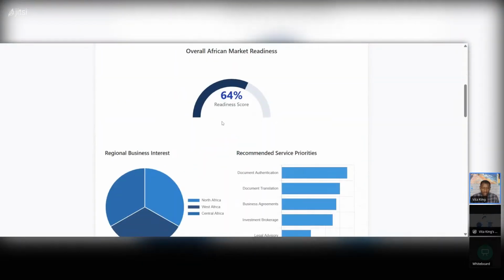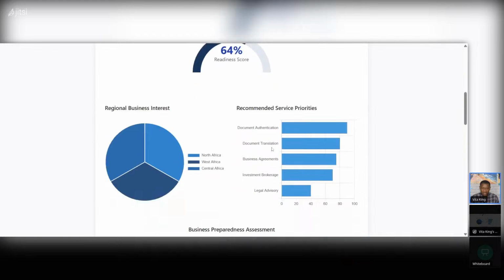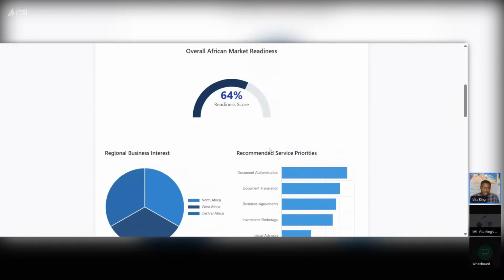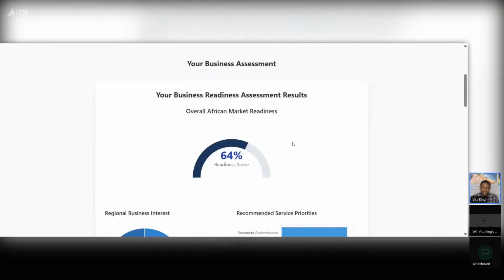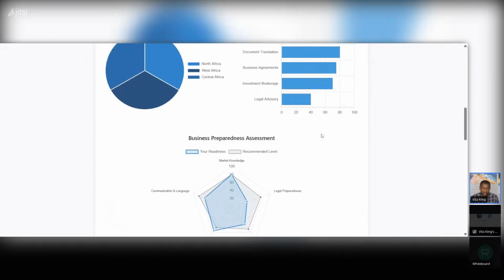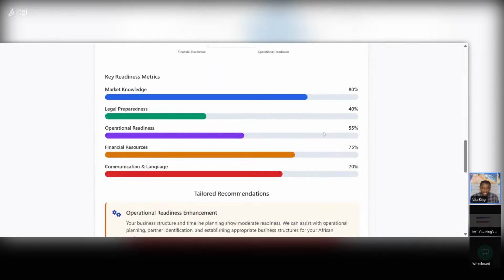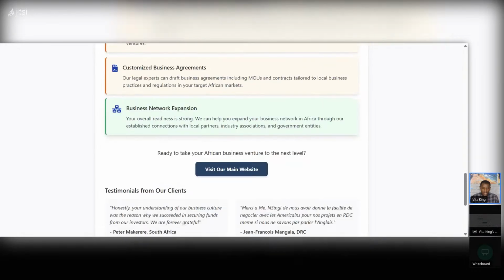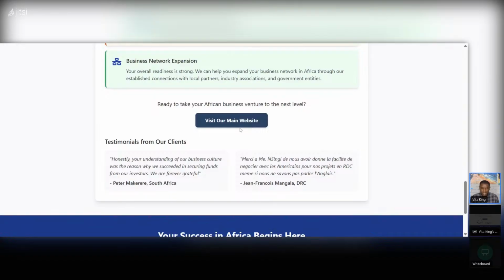So this is a way of lead generation. Instead of emailing your customers back and forth, just build an assessment to get to know your customers, to see what they want, how much they know about your service, or how much they know about what they are trying to get into. This is what we're able to build with AI in less than 10 minutes. And once they hit finish, it will take them back to their main website.